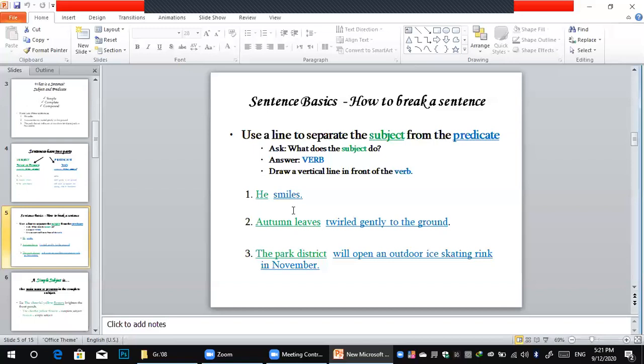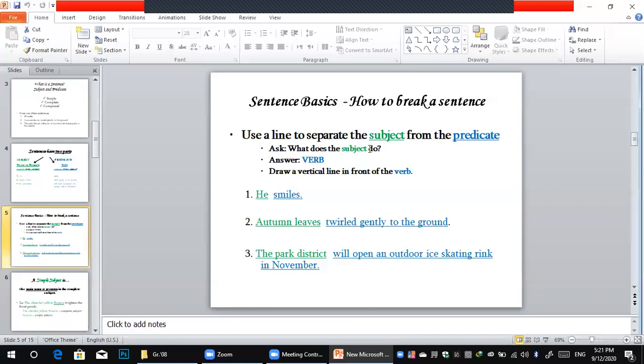Okay, number two: autumn leaves twirl gently to the ground. So is the autumn leaves the subject or the predicate? Of course, the subject. Why the subject? Is it a pronoun or a noun? Of course, it's a noun. And what does the subject do? What do the autumn leaves do?